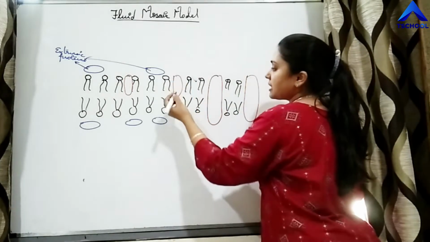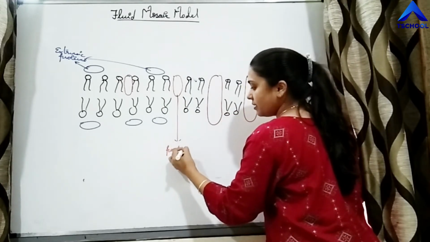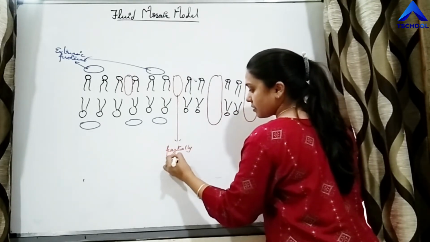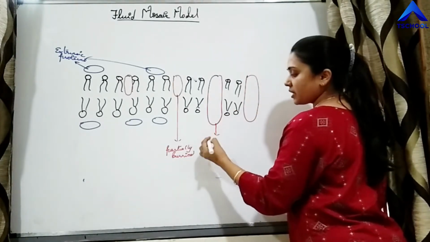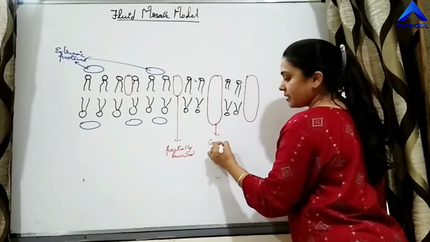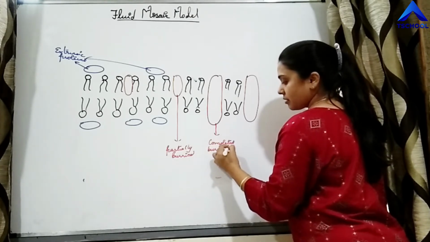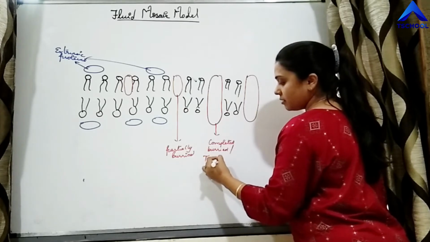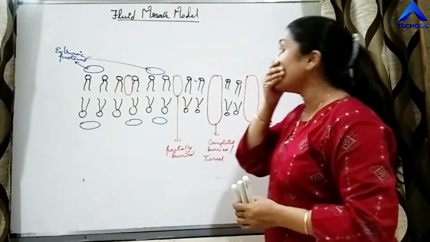So these proteins are partially buried proteins, and these proteins are completely buried or tunnel proteins or channel proteins. This much is clear, right?